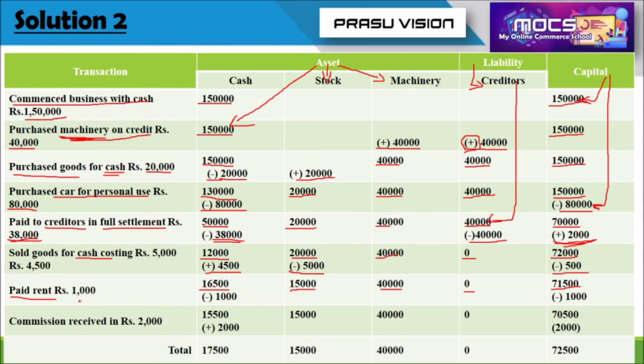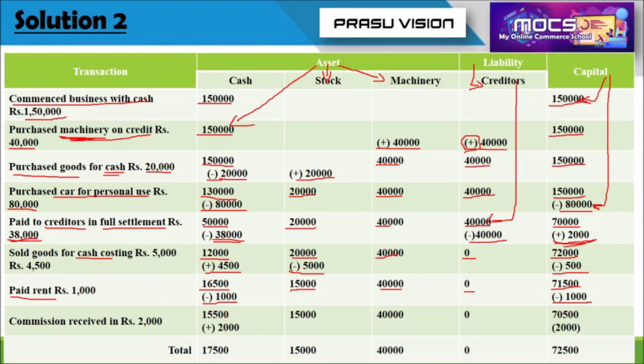So please look here, the amount paid for rent, 1000, will be deducted from cash, and also it will be deducted from capital, because the cash invested contributes to the capital. Whatever decrease happens for cash related to this type of expense, automatically there will be a decrease in the capital also.